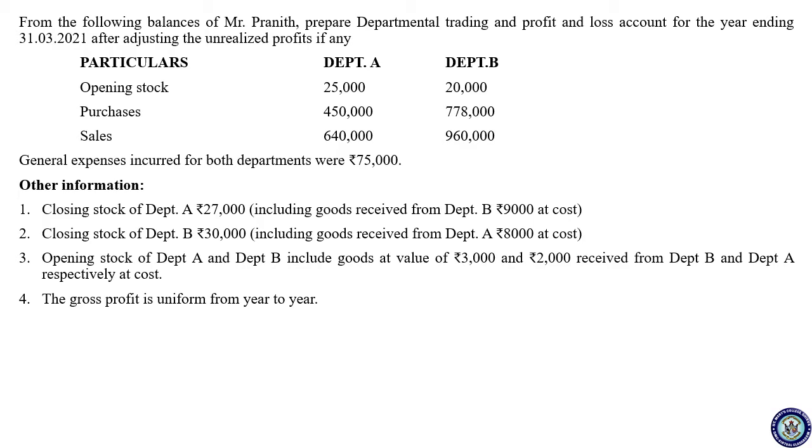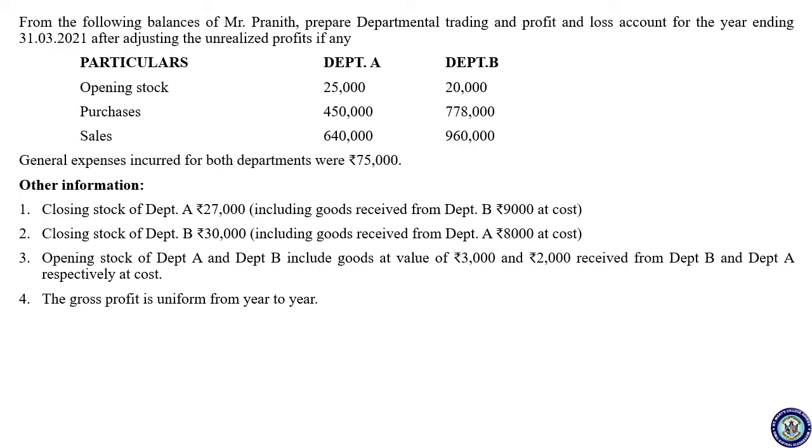For example, Department A transferred 30,000 worth goods to Department B. Department B received 30,000 and the entire 30,000 was used and sold in that year itself. In the sense, the goods you have received from A are completely sold and no part of the goods is included in the closing stock. In that case, there is no need of calculating stock reserve.